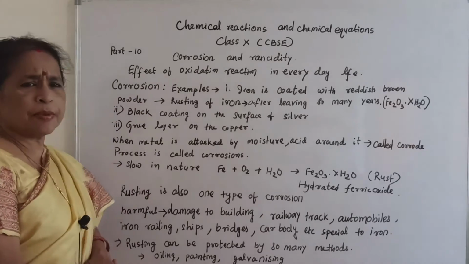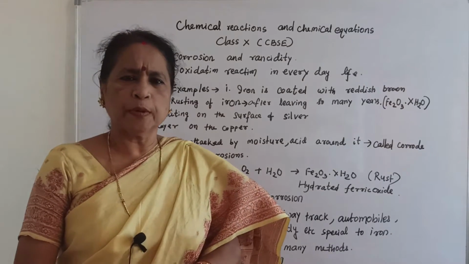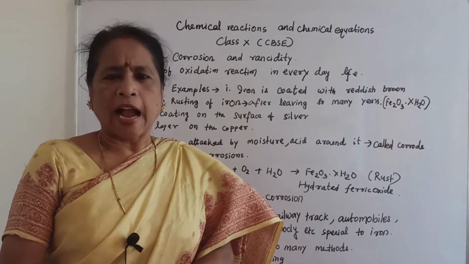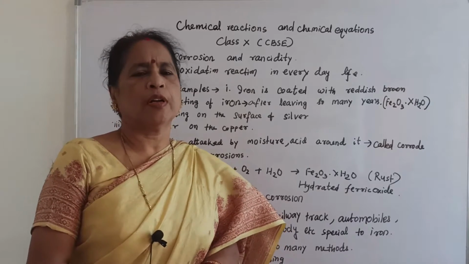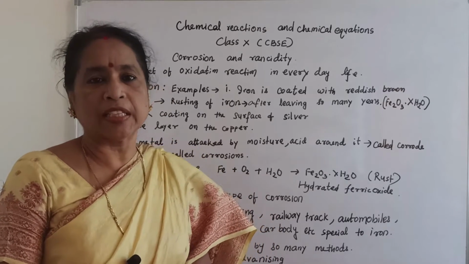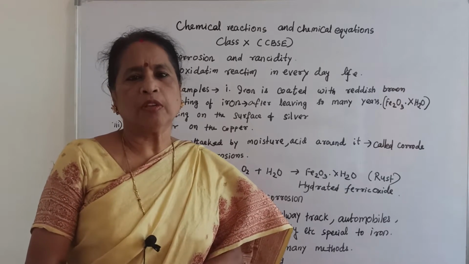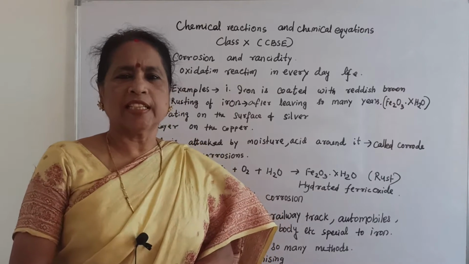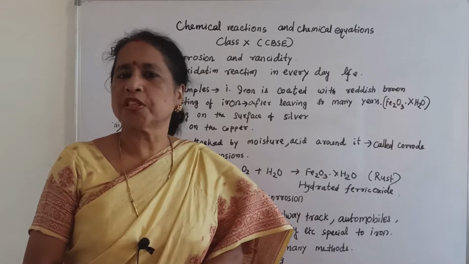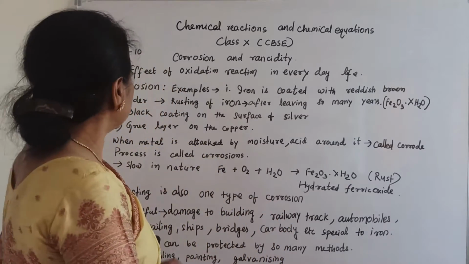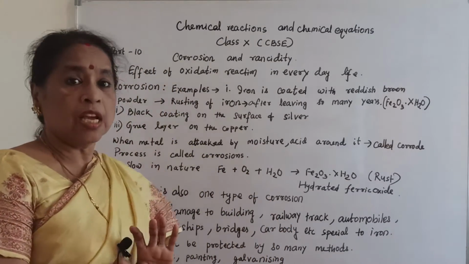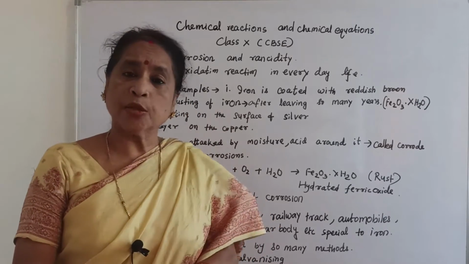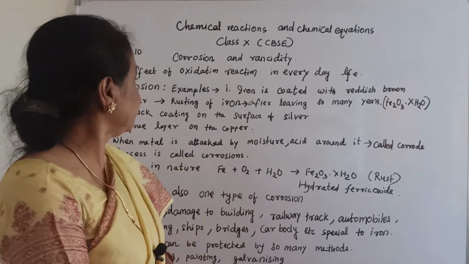First, what is meant by corrosion? Suppose you put an iron nail outside for one month or two months. After that you can see a coating of yellowish brown color. What is that? Someone can say yes, it is rusting. But what is rusting? Here we come to the conclusion that rusting is one example of corrosion.